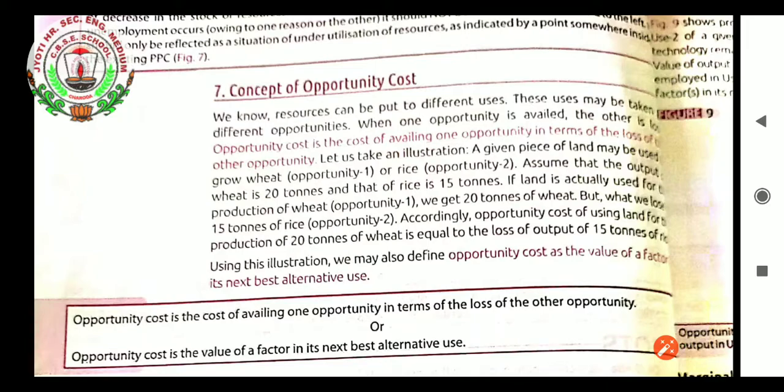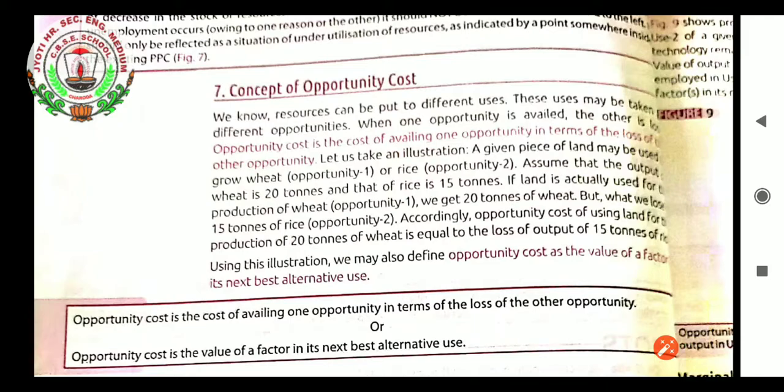When the full resource was utilized for wheat production, definitely rice was zero, and when rice was fully produced, wheat production was zero. So the cost of one good that we avail is the loss of the production of another good. It is known as opportunity cost. Opportunity cost is the cost of availing one opportunity in terms of the loss of another opportunity.